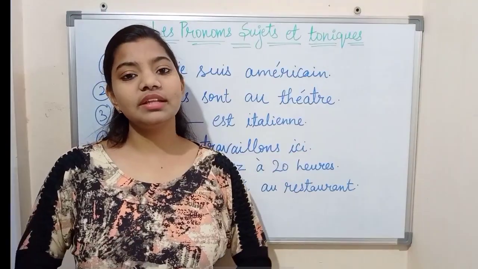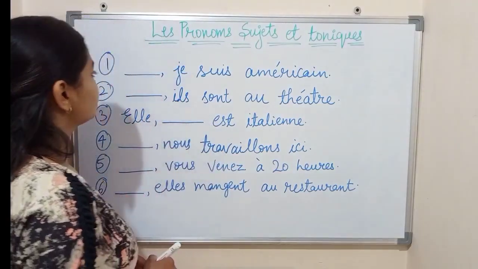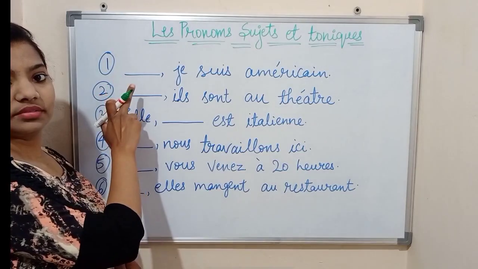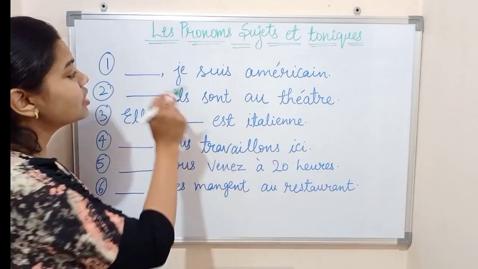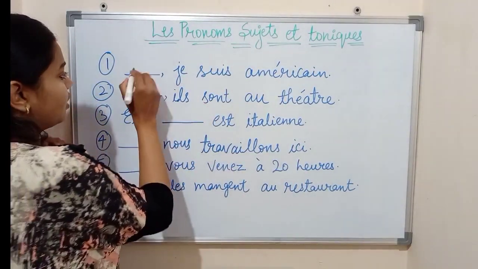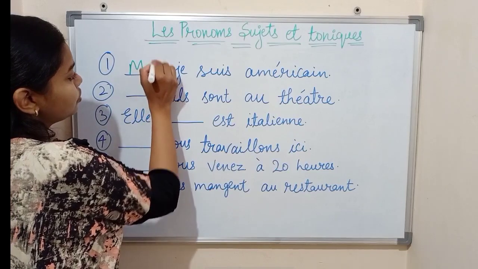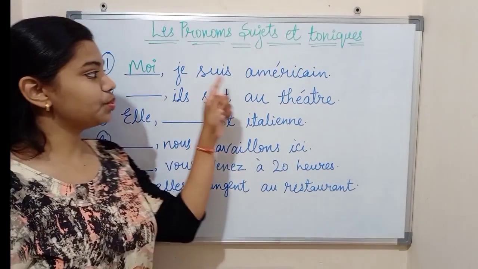Okay, so now we will see how to use tonics in sentences. So this is exercise number 1. Dash je suis américain. Okay, je suis américain. So with je we use moi as a pronom tonique. Moi, je suis américain.